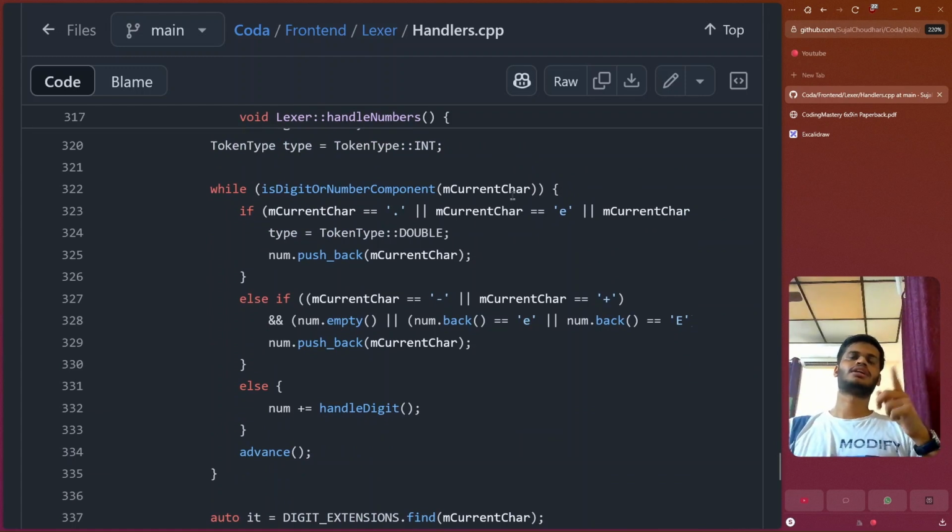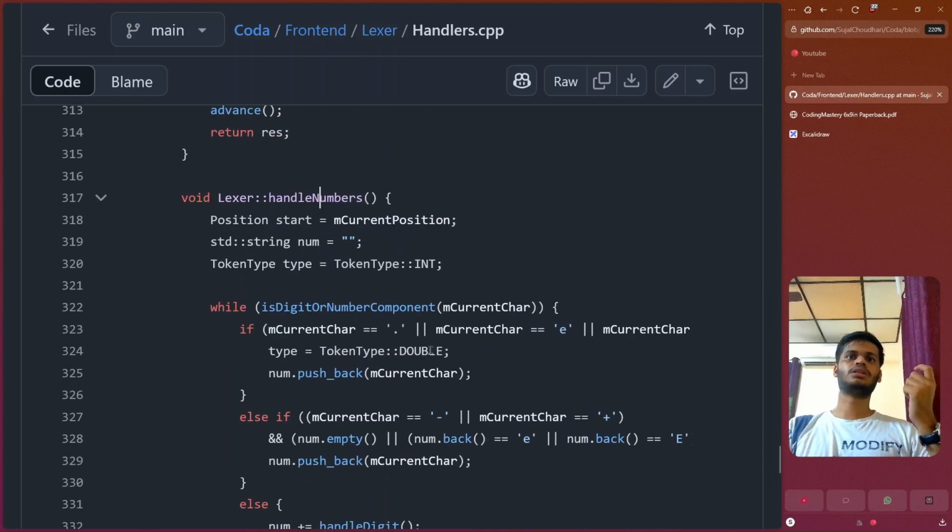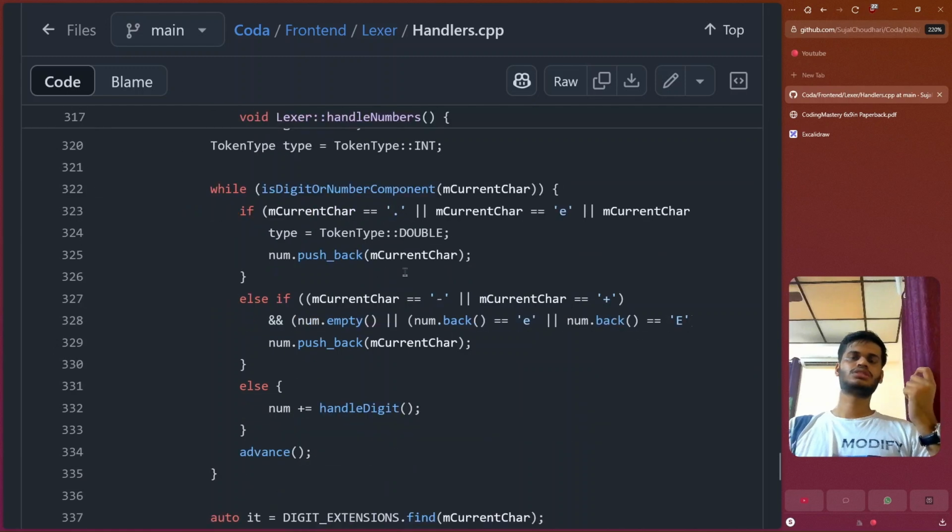While the current character is still a digit or a full stop maybe, then we follow this. If we encounter a point, then we change the token type to a double and we add that point to our string of numbers. Similarly, if there is a hyphen, we know that this is a negative number, so we take care of that gracefully. This way we process the entire number and then we advance and return.